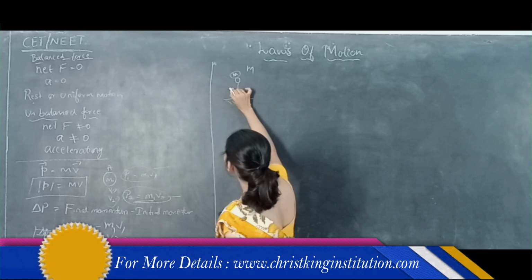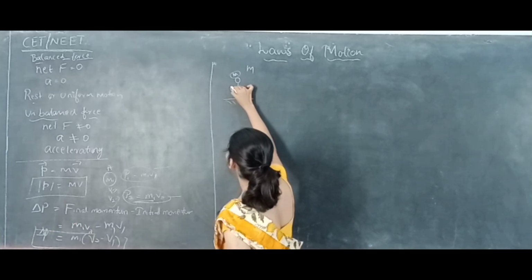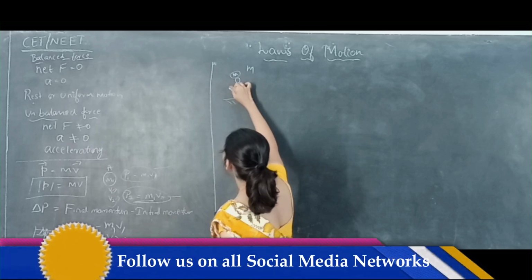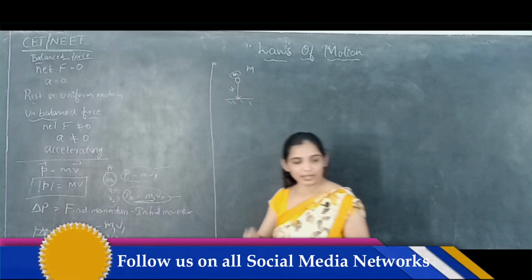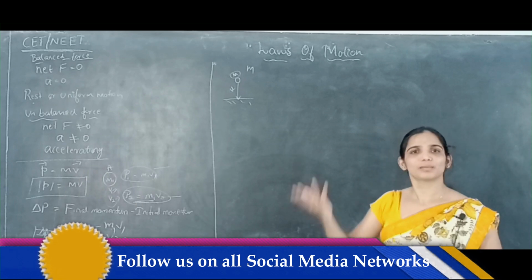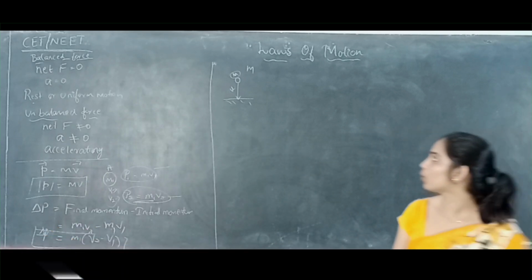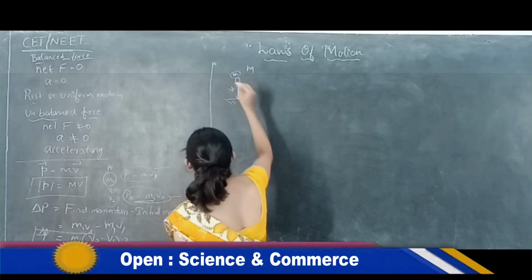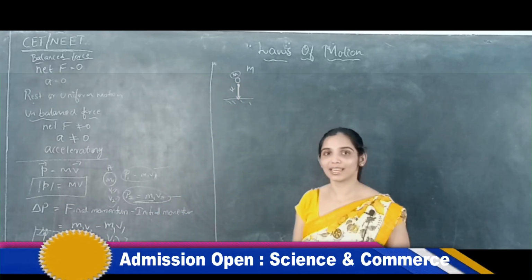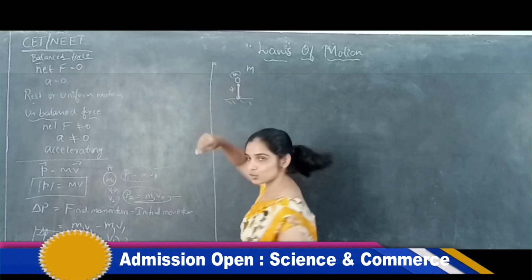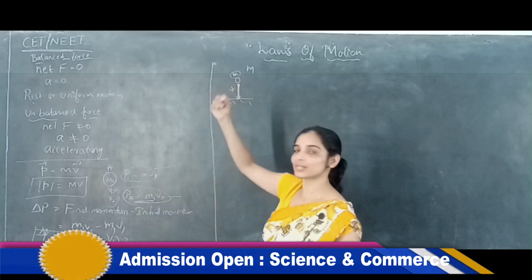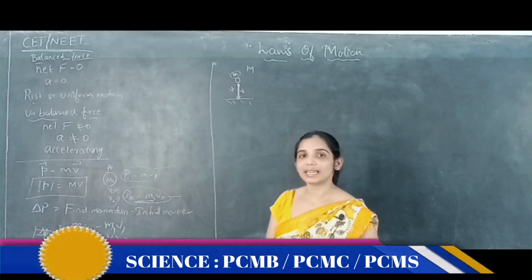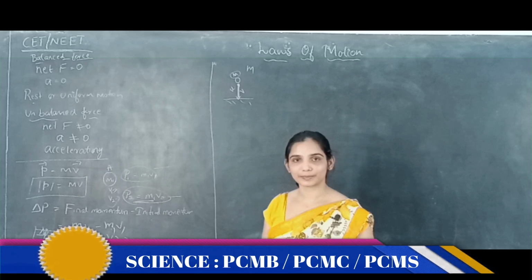What is the velocity of this ball? The velocity of the ball is u. It is dropped normally. What happens? It will bounce back. Am I right? The ball will bounce back normally from the surface. But the velocity is changed. Let's say the velocity is changed. It is dropped with the velocity u. Now it is bouncing back with the velocity v. What is the change in the momentum of this?